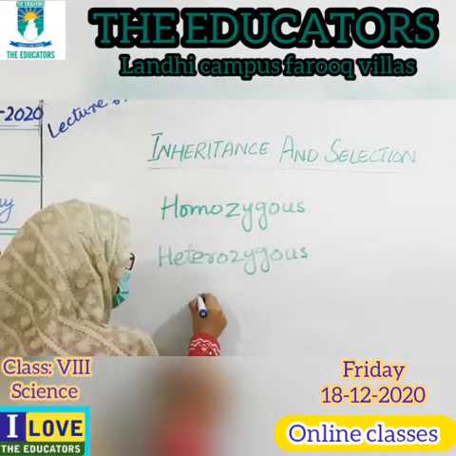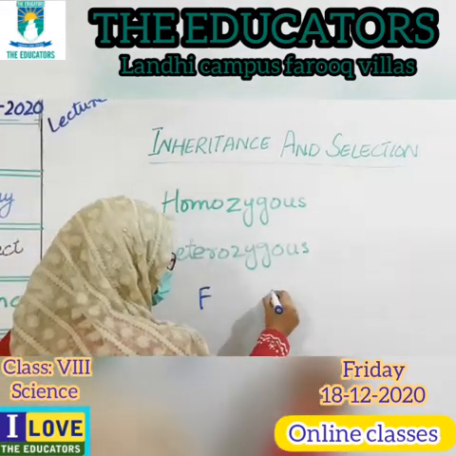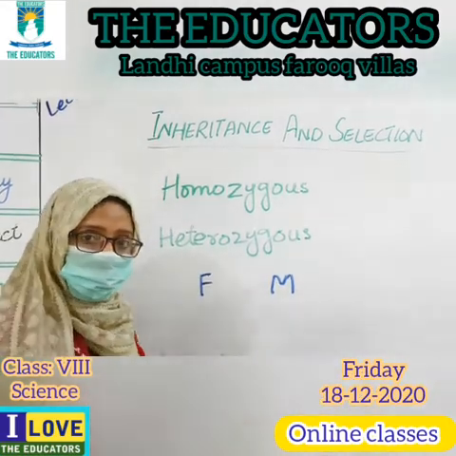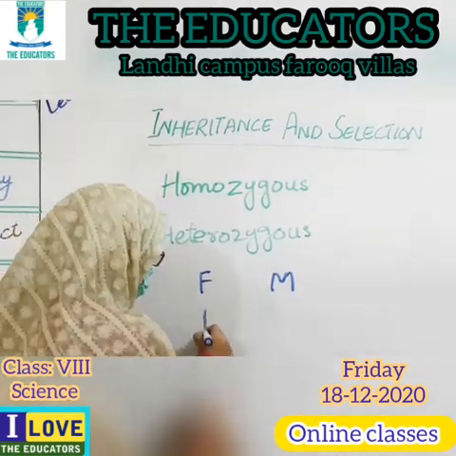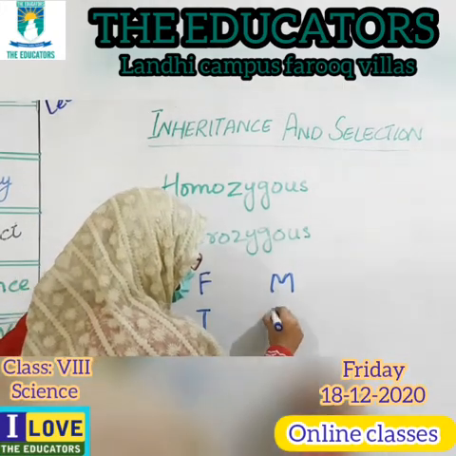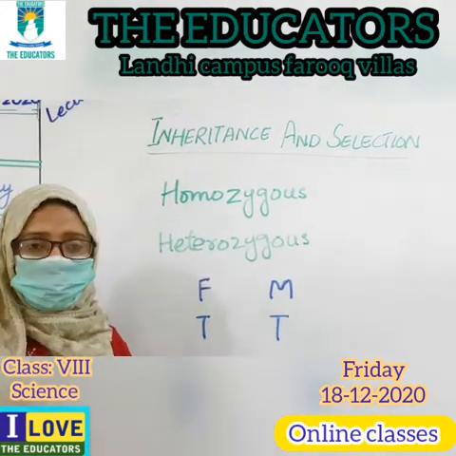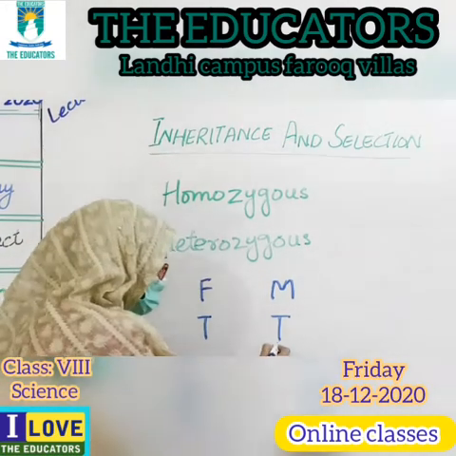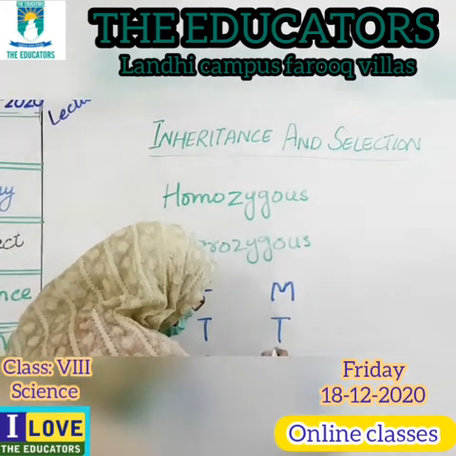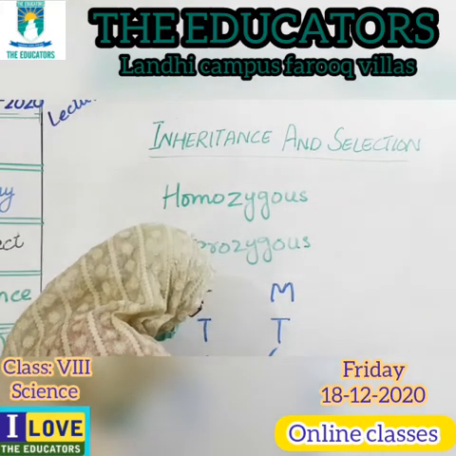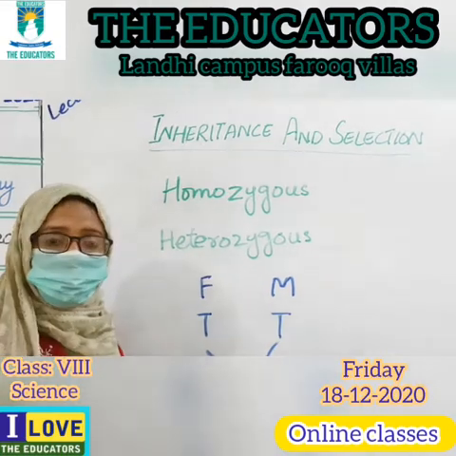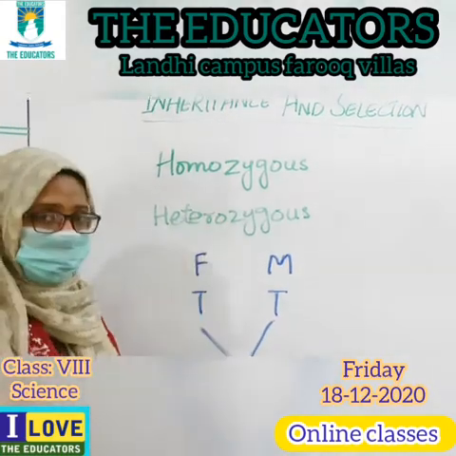If the father and mother are both tall, the genes are all the same. If the mother is tall and the father is also tall, then the newborn gets the same quality from their parents. This is called homozygous.